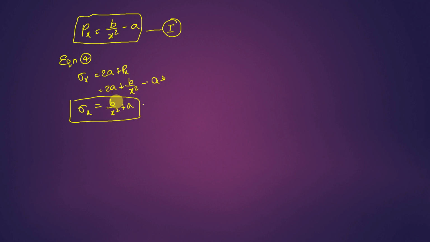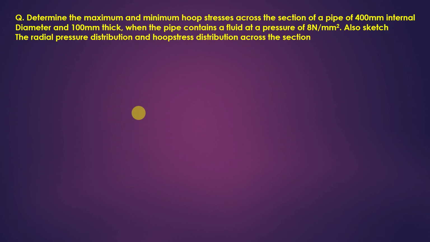These two are nothing but Lame's equations. So equation 1 and equation 2 are Lame's equations. With these, by finding out the values of b and a, we can find out the stress variation and pressure variation if required. And these values can be found by using boundary conditions. If you do a problem, you will understand it better. Let us get into this.